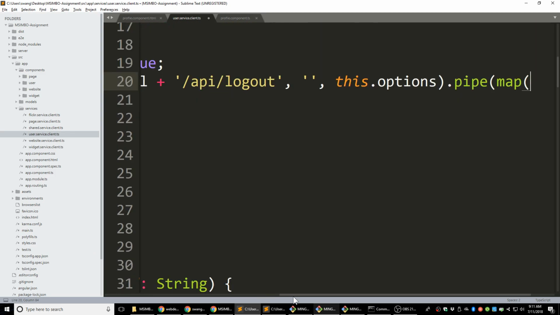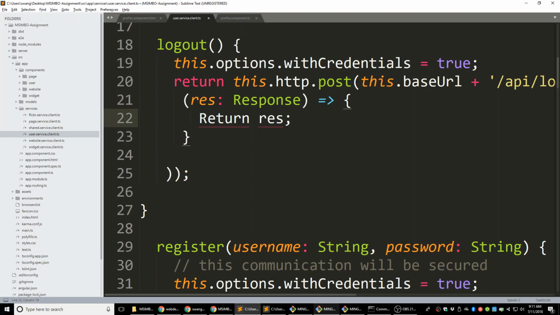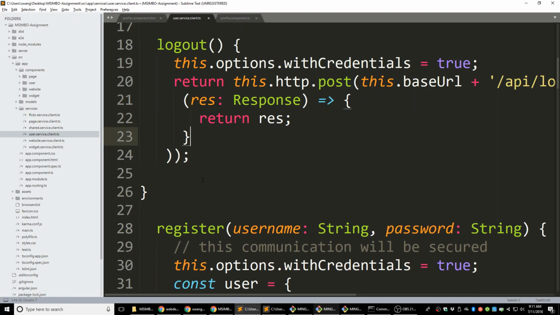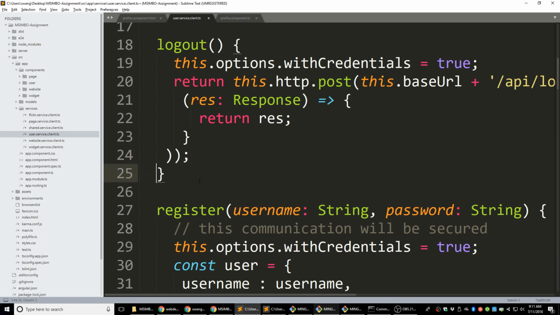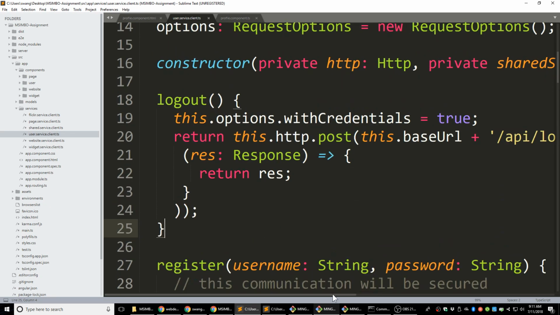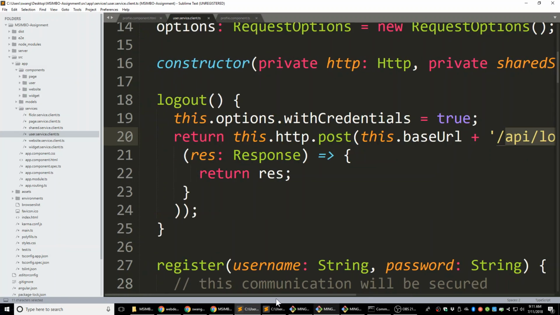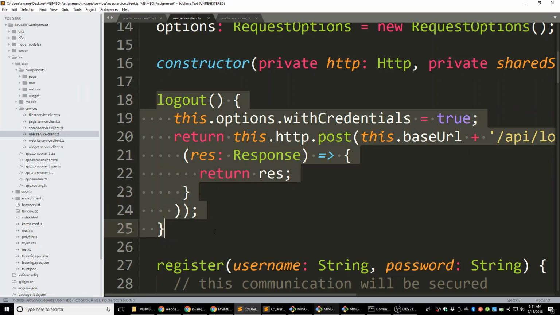Let me fix the syntax of it. Okay, so we are sending a request to the server with a URL path equal to /API/logout, and we're expecting to get a response from the server, which we're going to directly give to the profile component, right? So this is the only thing logout does here.